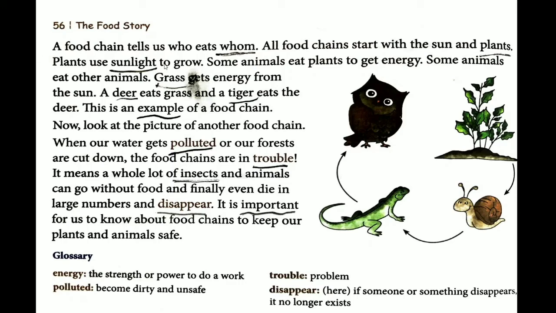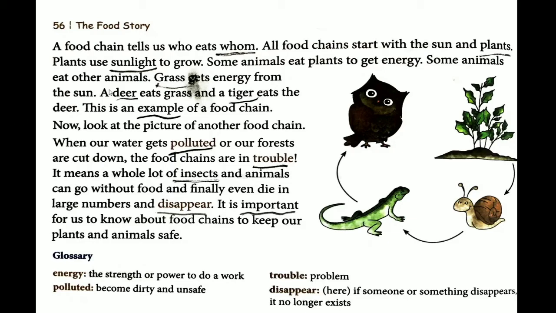Plants use sunlight to grow, and some animals eat plants to get energy. Some animals eat other animals. Now these plants use the sunlight to grow and to carry on photosynthesis to make their food, or simply you can say to grow they need sunlight. So some animals eat plants to get energy. So these plants are in turn being eaten by the animals.